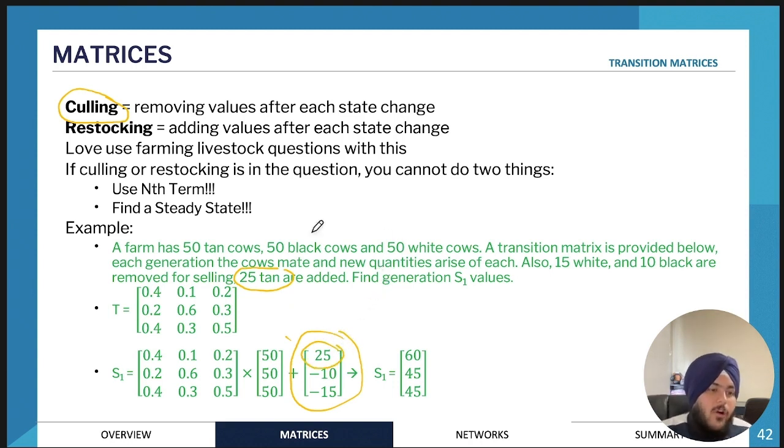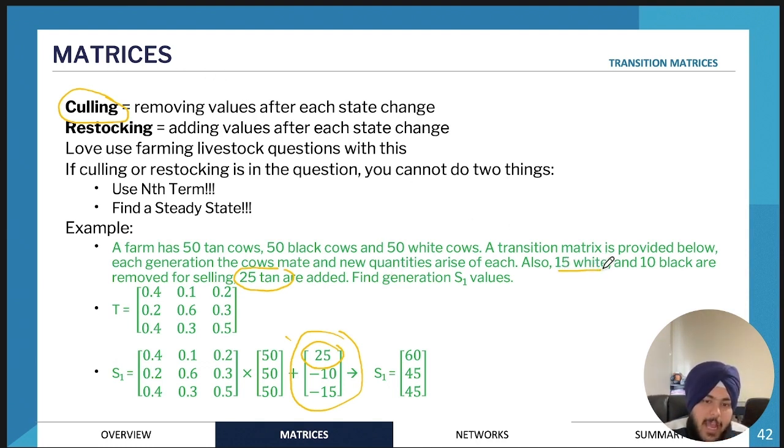Actually, I'll go through the whole example so we can understand. A farm has 50 tan cows, 50 black cows, and 50 white cows. A transition matrix is provided below. Each generation, the cows mate and new quantities arise of each. These new quantities of cows that are being added are not the ones that we include in the culling or restocking. These are the ones that we would include.